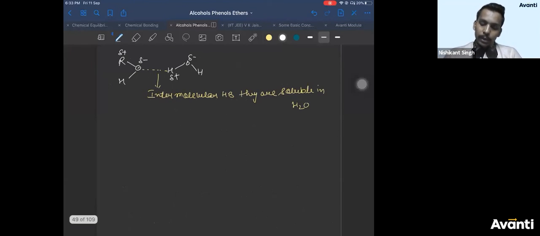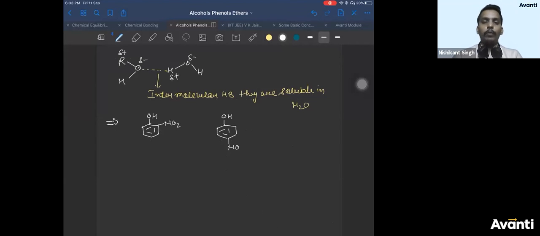Now, coming back to this, because of intermolecular hydrogen bonding they are soluble in water. But when you talk about phenols, important thing. Generally, this question is asked. This year, JEE Mains also there was this question on these two compounds. Among orthonitrophenol and paranitrophenol, which is more soluble? Paranitrophenol is more soluble. Why is it more soluble?